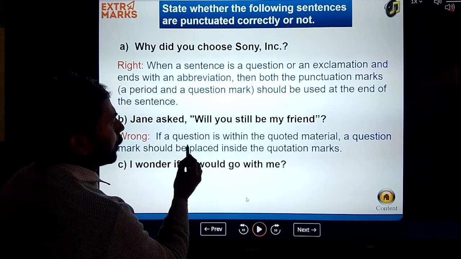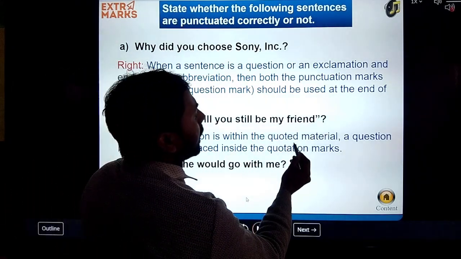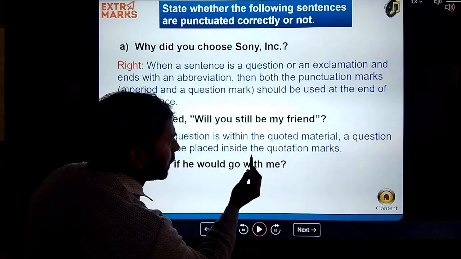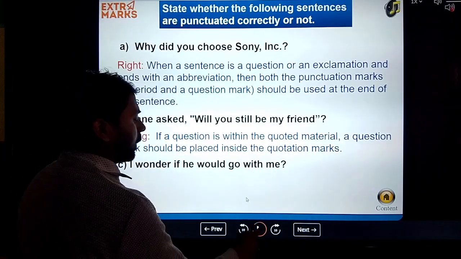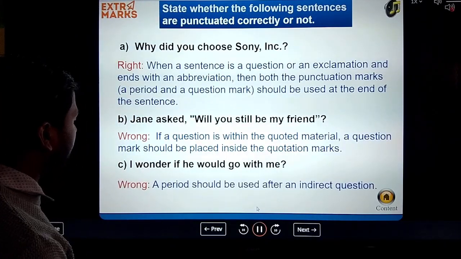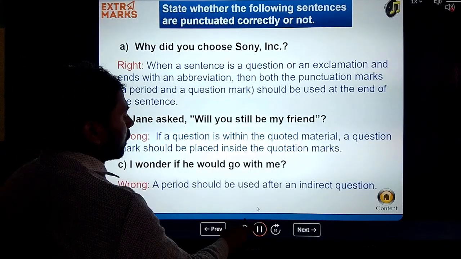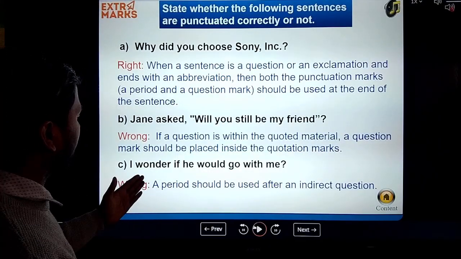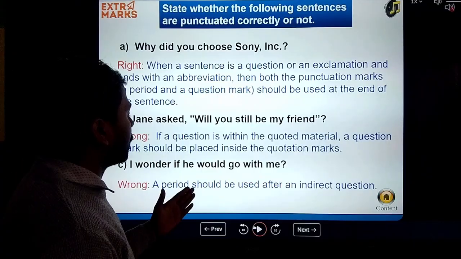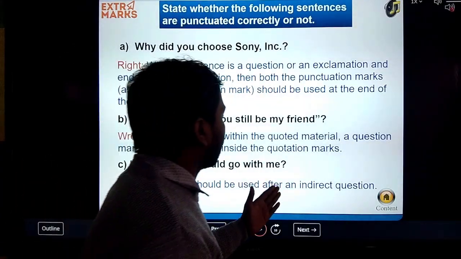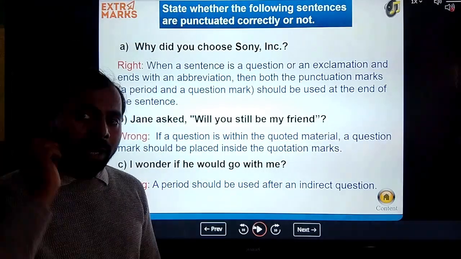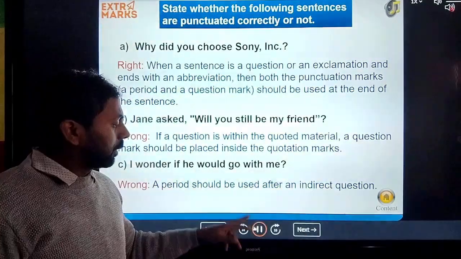Why? Because the question is within the quoted material. A question mark should be placed inside the quotation marks. It's clear? And here, I wonder if he would go with me. So a period should be used after an indirect question. I hope you all understood these question mark points.